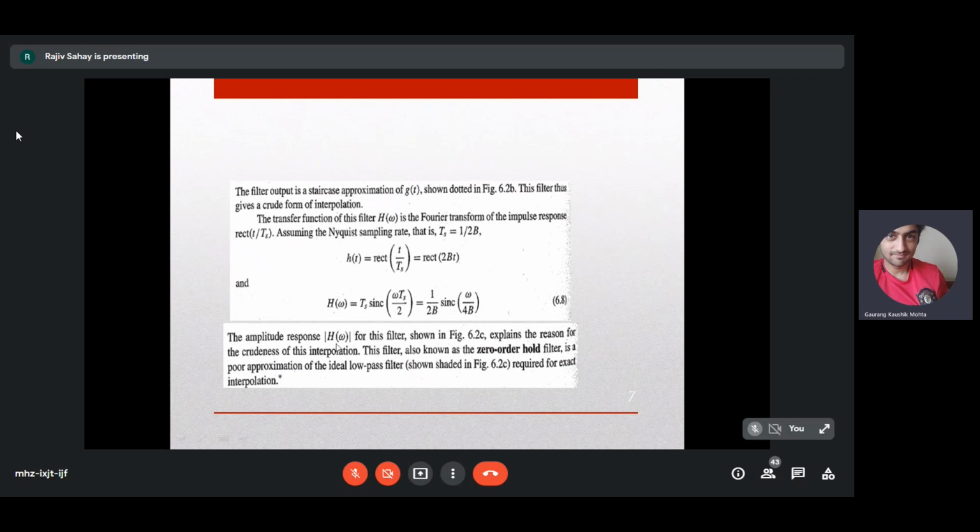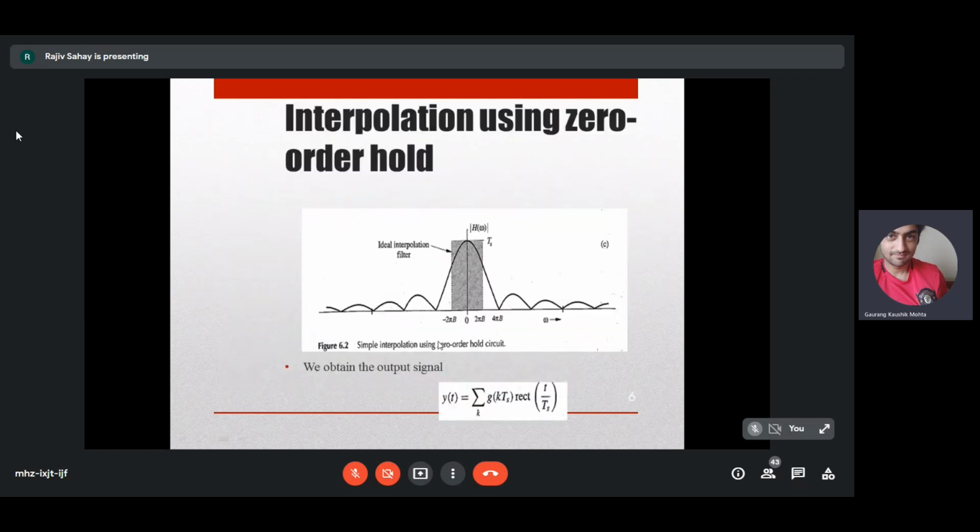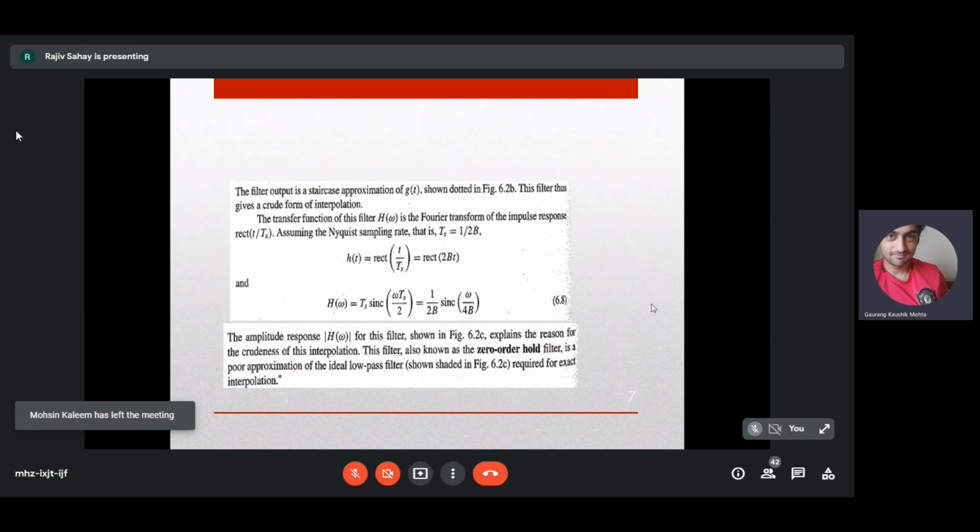So the amplitude response mod of H of omega is shown here. This is a sinc function. This is the ideal interpolation filter, sorry, the ideal interpolation is this one, but you are actually doing an interpolation with this one. So you are going to land up with a very crude staircase approximation of the original signal.